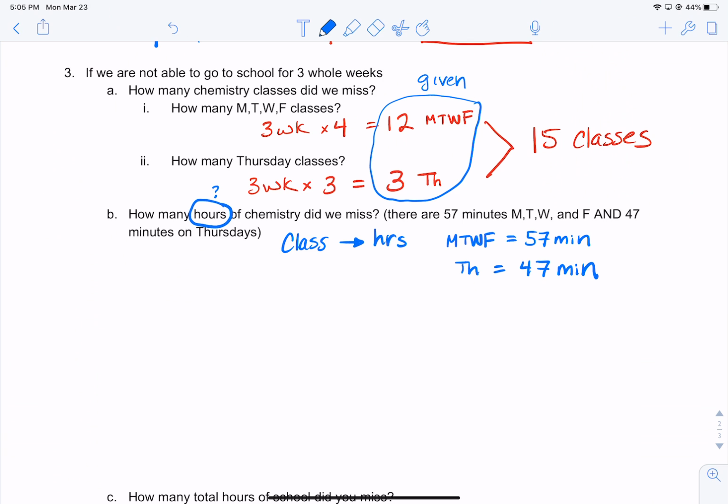But we also realize that we are converting not to minutes, but to hours rather. So we know that there is 60 minutes in 1 hour. Okay, so those are the conversion factors that we're going to need. So I guess we'll do classes to minutes and then minutes to hours. All right, so let's do it.